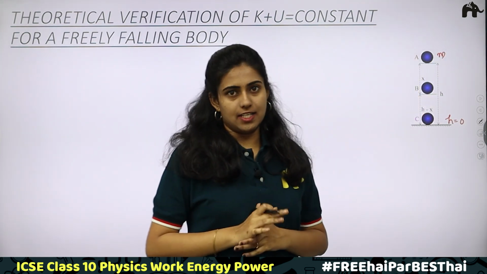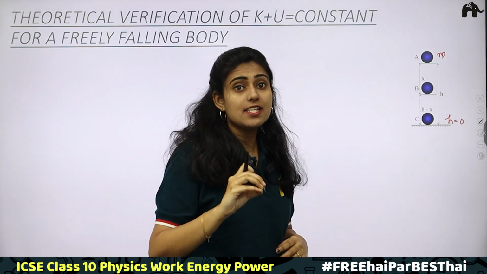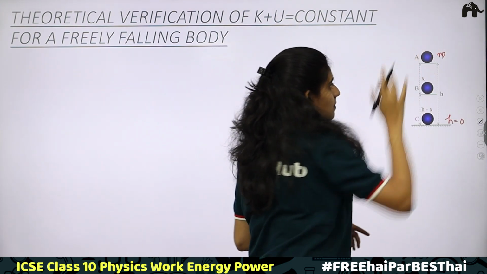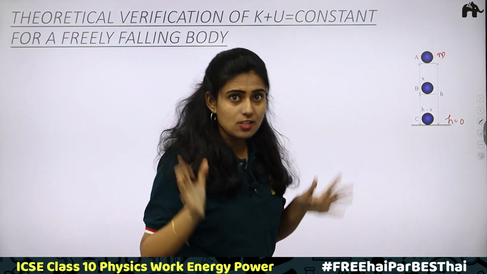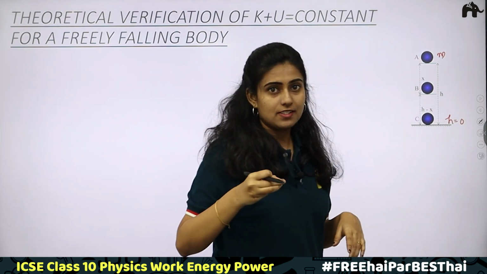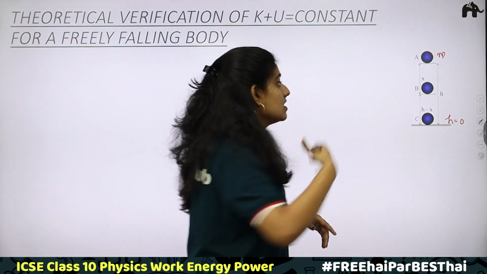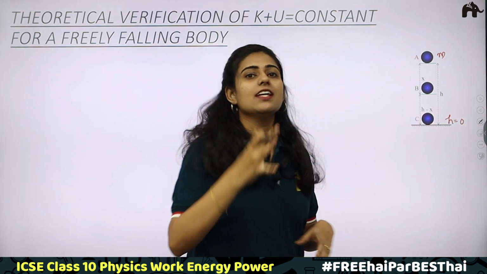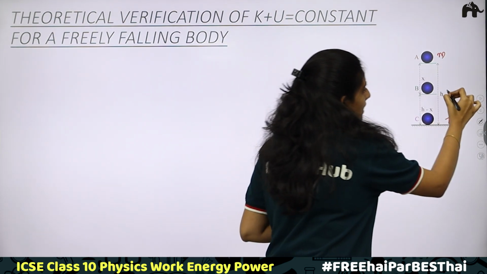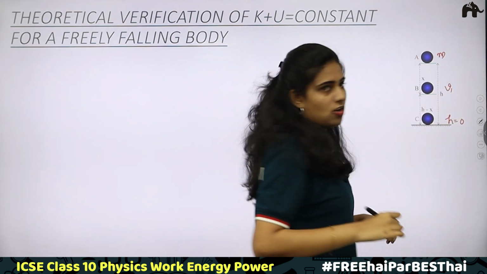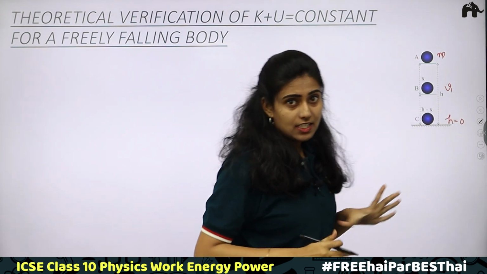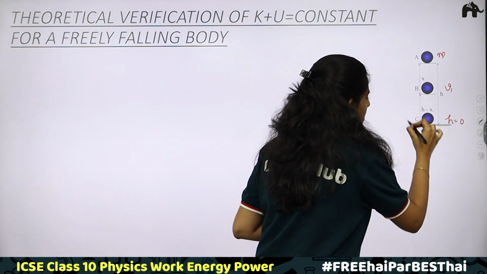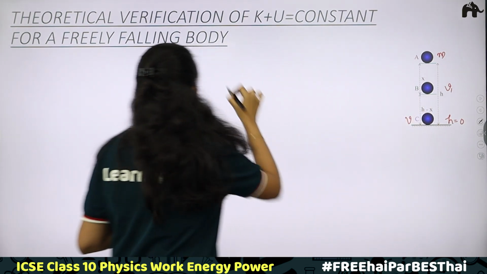Now, what about kinetic energy? Kinetic energy depends on the motion, on velocity. At the initial position, there is no velocity because the body has not moved. When it starts falling, it starts gaining velocity. Velocity starts to increase, and because of this increase in velocity, kinetic energy is also increasing. At point B, let V1 be the velocity. When it reaches the ground, let the velocity be V. That is position C.